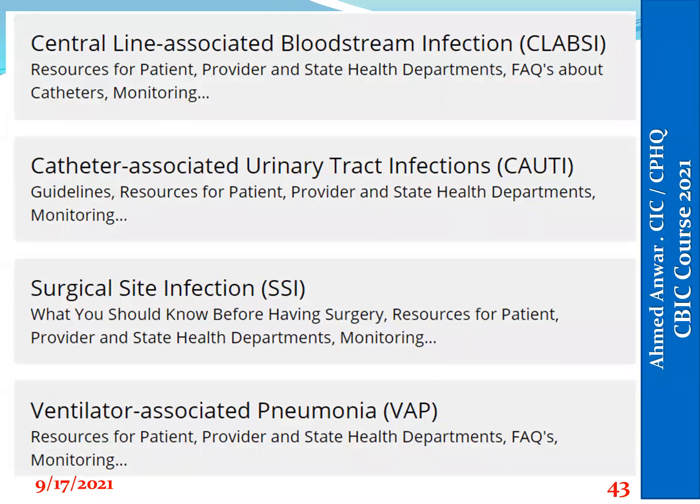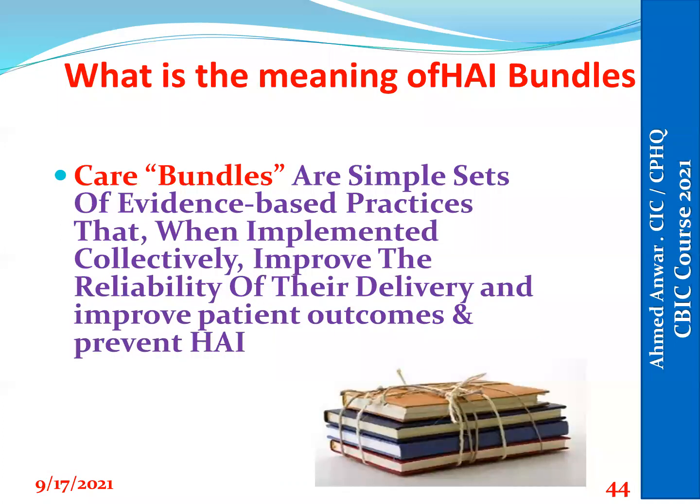And these are the most important for hospital-acquired infection done for the patient: central line, CLABSI, CAUTI, SSI, surgical site infection, and the VAP. So he will ask the staff what is the meaning of bundle and what are the types of bundle you implement for the patient. The meaning of bundle: it is the least amount of service which will be done, which when done collectively to the patient will improve the patient outcome and will prevent hospital-acquired infection. This is the meaning of bundle.